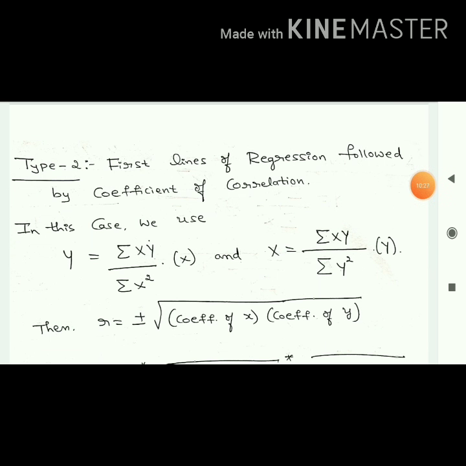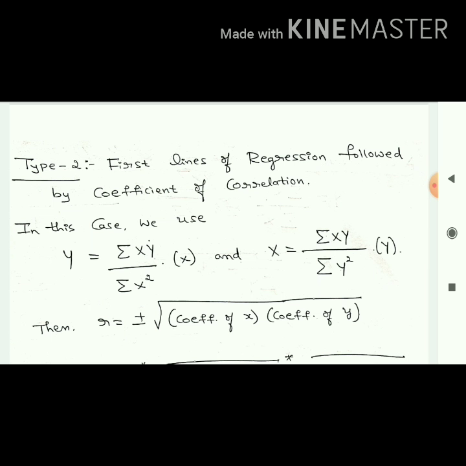In the second type, first they will ask for the lines of regression, then we have to find the coefficient of correlation. The procedure is they are asking lines of regression first, therefore these are the formulas. Which ones? Y equal to summation xy by summation x square into x, that is y on x. Second one, x equal to summation xy by summation y square into y. So this is called regression lines.